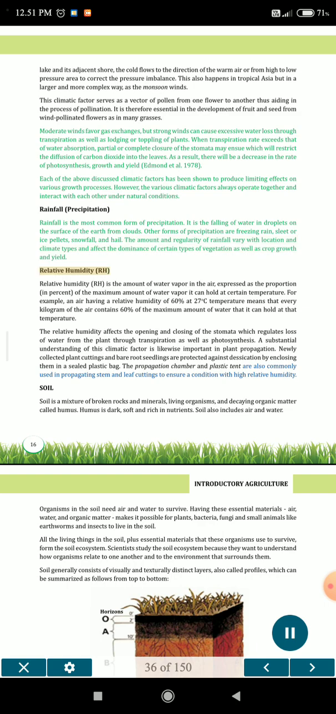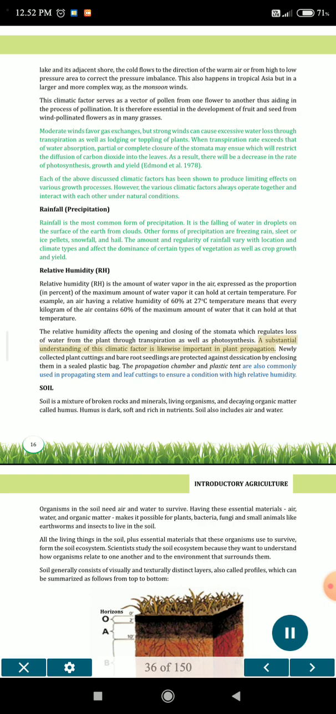Relative humidity, RH. Relative humidity is the amount of water vapor in the air, expressed as the proportion, in percent, of the maximum amount of water vapor it can hold at a certain temperature. For example, an air having a relative humidity of 60% at 27 degrees Celsius temperature means that every kilogram of the air contains 60% of the maximum amount of water that it can hold at that temperature. The relative humidity affects the opening and closing of the stomata, which regulates loss of water from the plant through transpiration as well as photosynthesis.